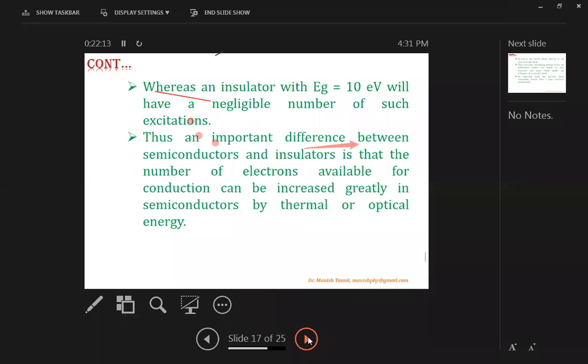Whereas in an insulator, Eg is much higher, that is 10 electron volts, and there will be a negligible number of such excitations. Thus, an important difference between a semiconductor and an insulator is that the number of electrons available for conduction can be increased greatly in semiconductors by thermal or optical energy.